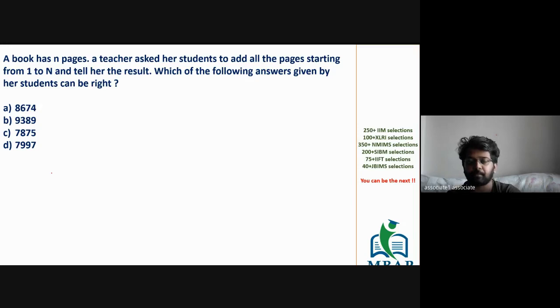Now here, we do not know the number of pages. We do not know the addition or duplication. The question is, which of the following can be the value of sigma n? Which of the values can be the value of sigma n? So it's an open question.